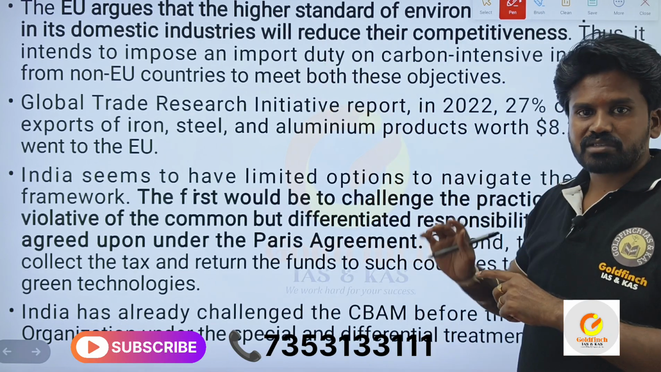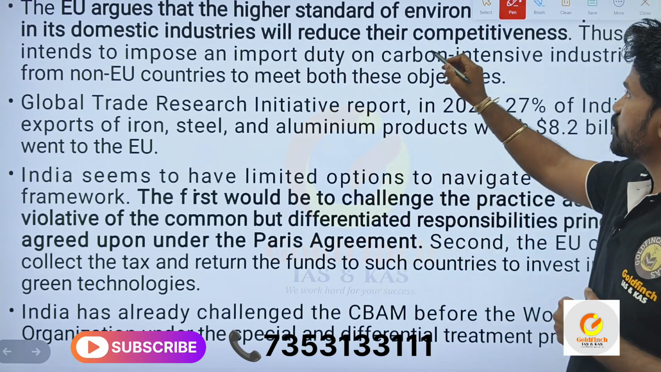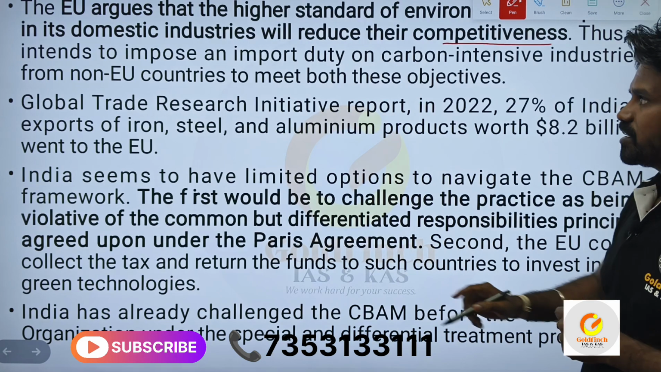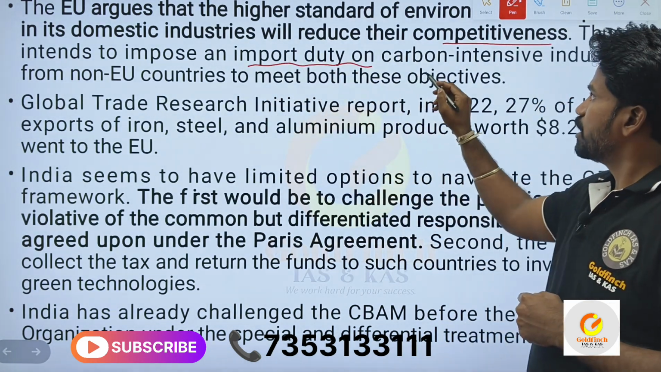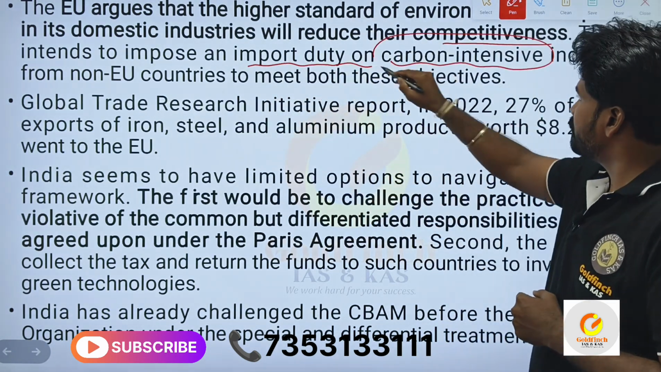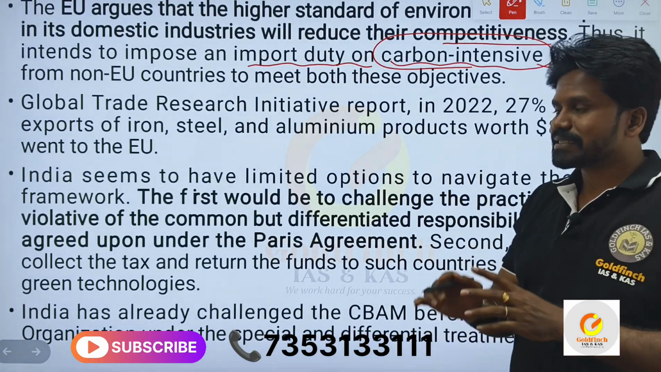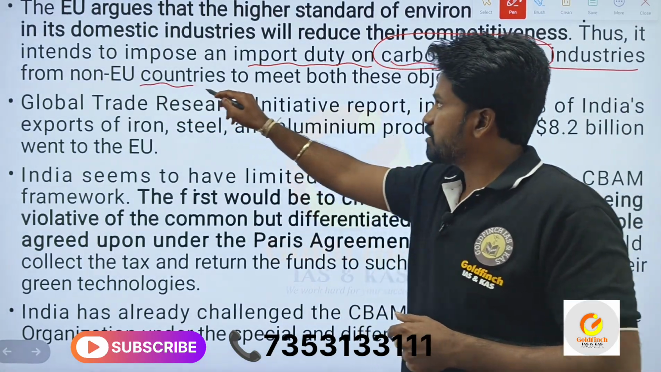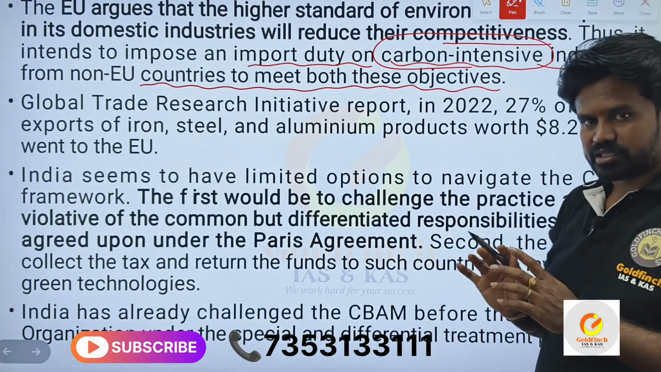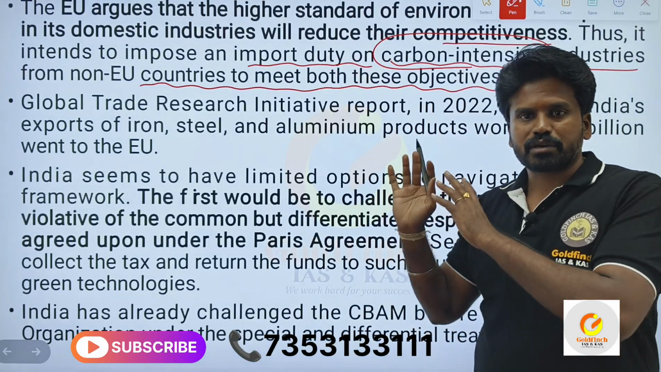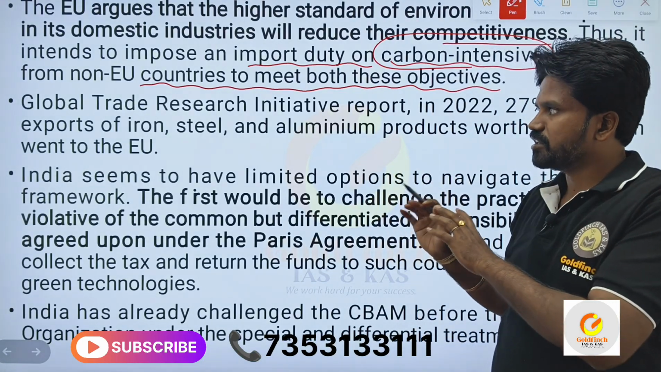That is the reason it has been mentioned like this. You understood? So it will reduce their competitiveness. Thus, it intends to impose an import duty on carbon intensive industries from non-European countries to meet both these objectives. This is the main idea because of which this particular event is in news.